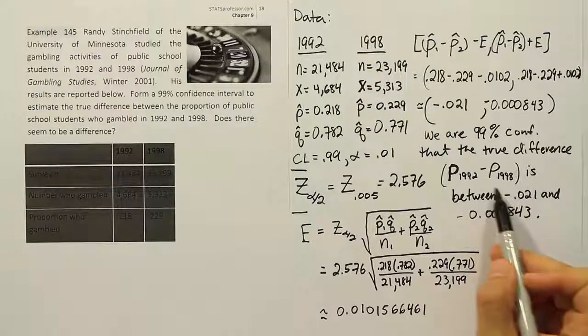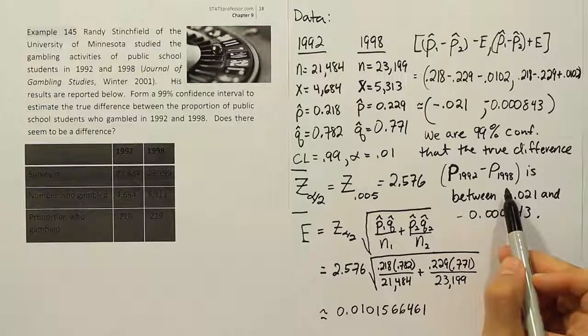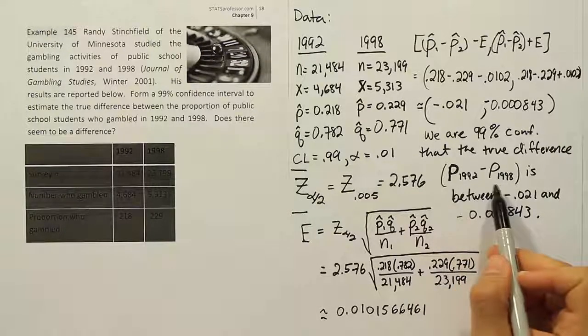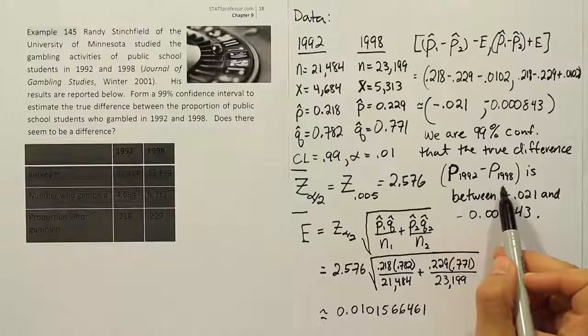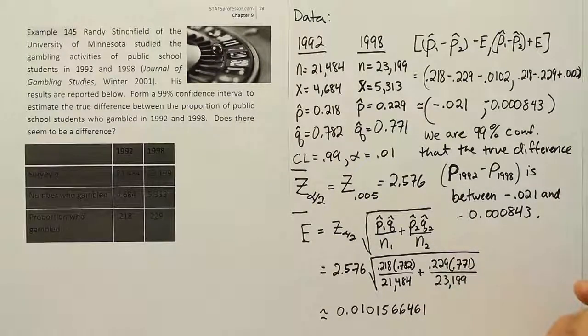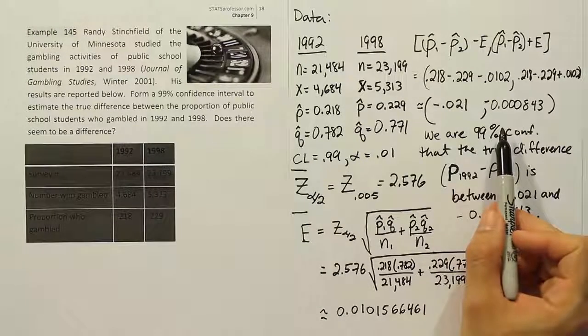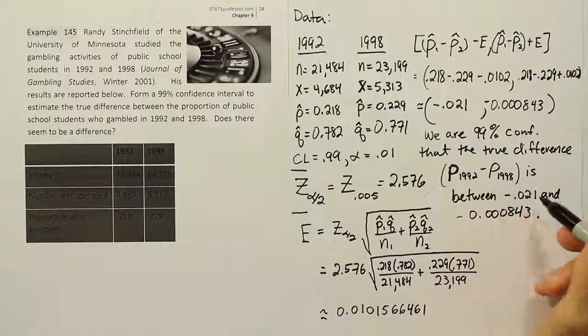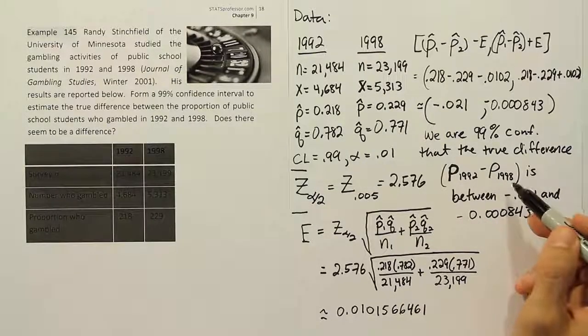And that difference means, in this case, since they're both negative, that 1998 has a larger proportion of gamblers than 1992. Remember that these proportions stand for the proportion of gamblers. So in 1998, there seems to be a higher amount of gamblers than there was in 1992. Okay, so that's the conclusion. And in the end, the confidence interval is just like a hypothesis test, right? If somebody were to come along and make a claim and say, hey, I believe that the level of gambling is now higher in 1998 than it was in 1992, you could use this as evidence for that. You can say, well, yeah, the confidence interval seems to show that it is higher, even if just barely higher.